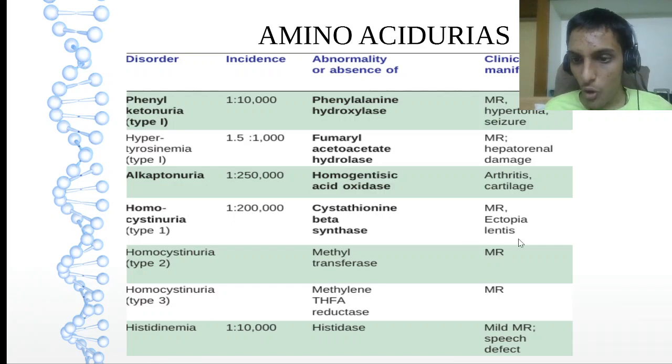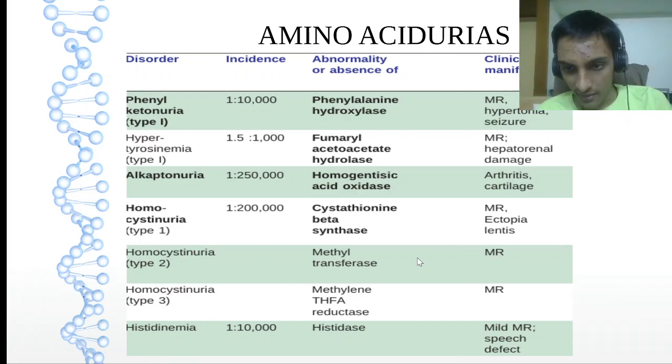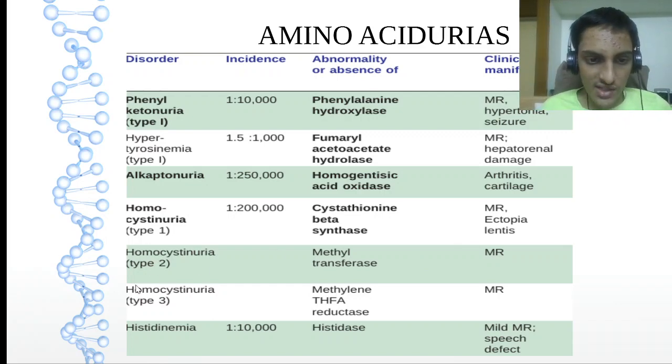This causes ectopia lentis, where the lens is located somewhere else. Homocystinuria type 2 is methyltransferase, with mental retardation. Type 3 is the same, but the enzyme is methylene THF reductase. And histidinemia, more histidine in the blood: the histidase enzyme is deficient, causing slurring of speech.